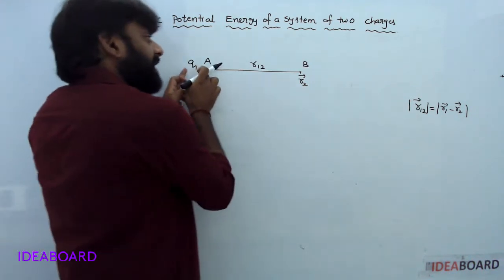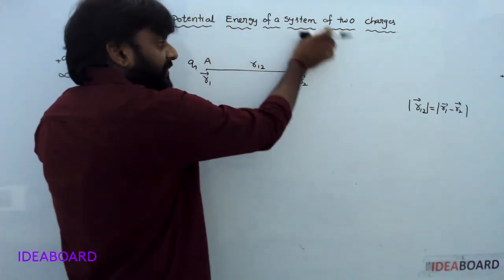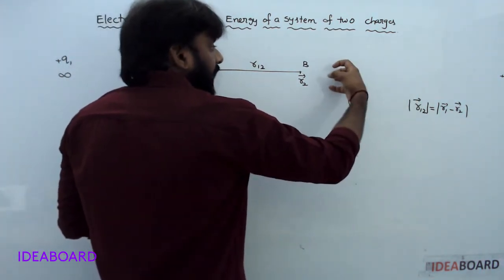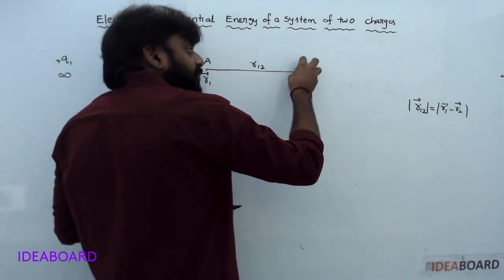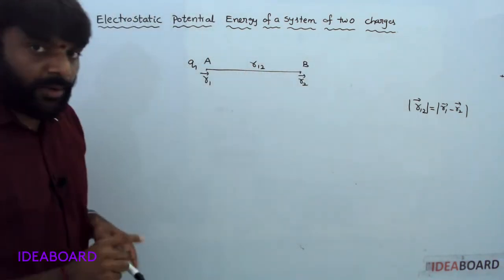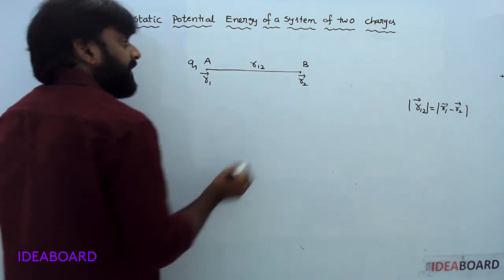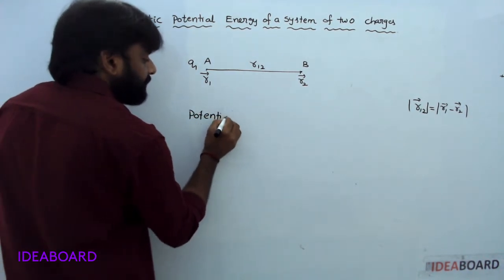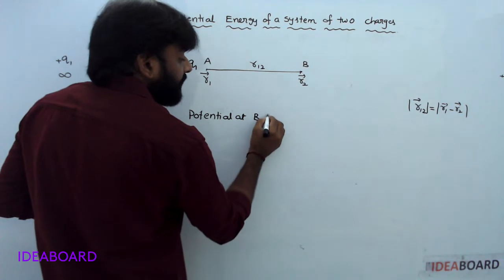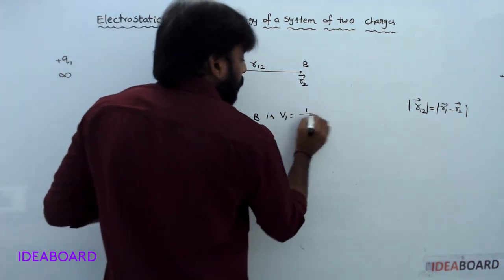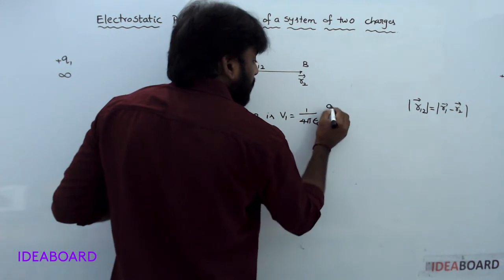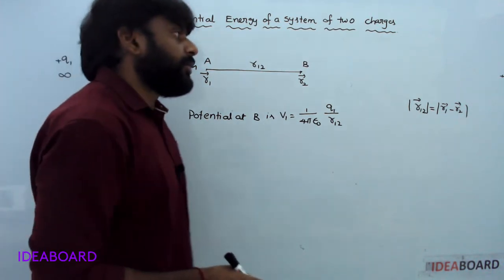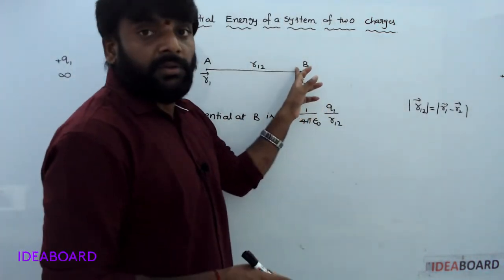To bring Q2 from infinity to point B, some work is required. Why? Already Q1 is here, and it creates some electric field around it. So to oppose this electric field and place the charge at point B, some external work is required. First of all, find the potential at this point. The potential at B is V1 equal to 1 by 4 pi epsilon naught Q1 by R12.